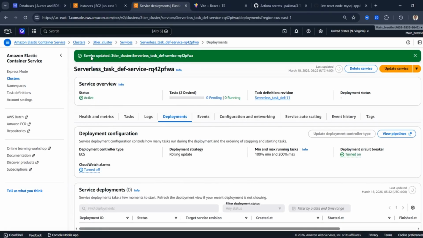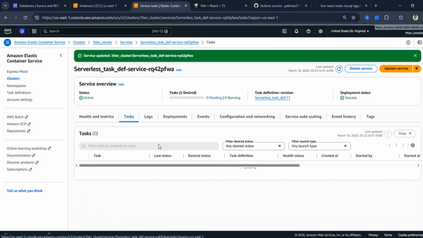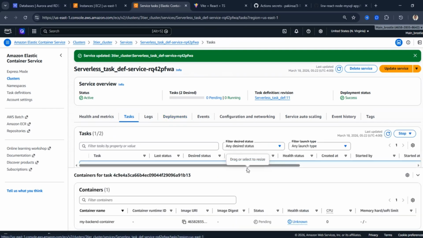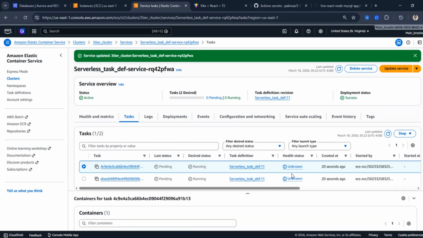All right, so service updated. You can see 3-tier cluster serverless tasks updated. Now, at this moment, 0 pending, 0 running. You see that 2 are going to start. You can see service revision. You can see view tasks. So let's go back to tasks to see what is going on there. Right, so before we had 0 tasks running, but now, 20 seconds ago, we have 2 tasks that have been activated so that our website can be running.